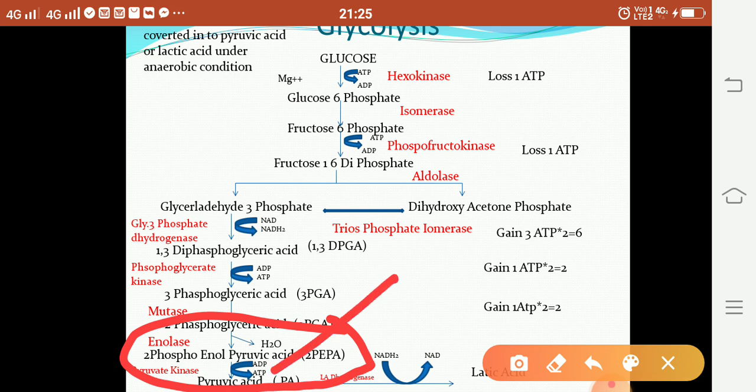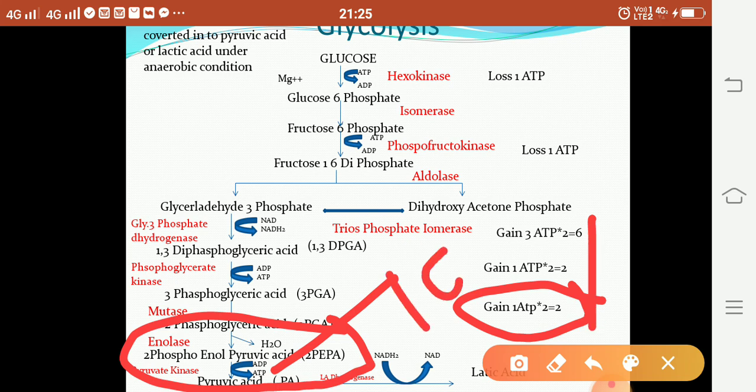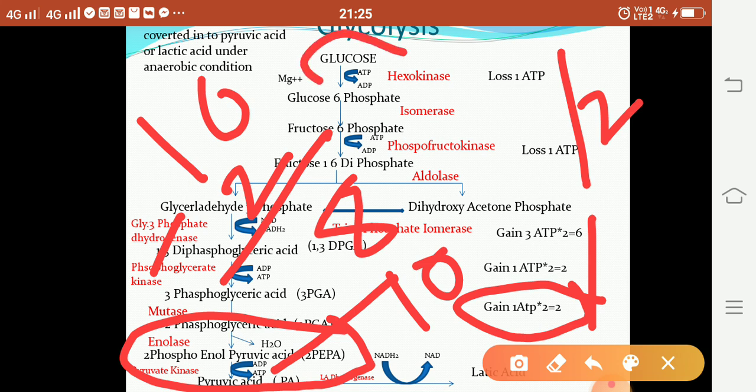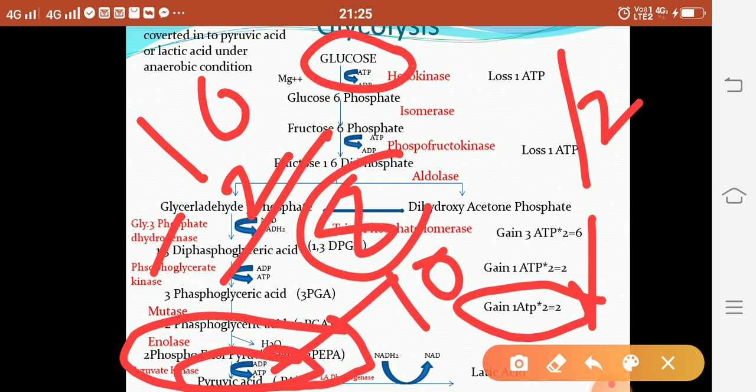So 2 molecules of pyruvic acid are generated, so it gives 2 ATP. It means up to pyruvic acid, there is a formation of 10 ATP and a loss of 2 ATP. Total ATP formed is 10, loss is 2, so 8 ATP are formed up to pyruvic acid. It means that when a glucose molecule is converted into pyruvic acid, it gives 8 ATP.